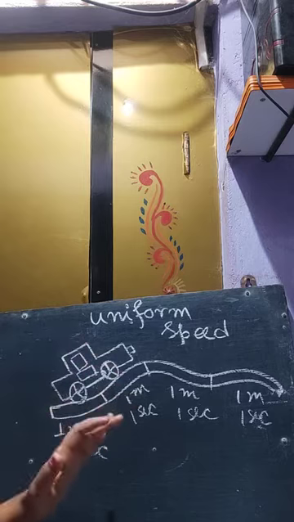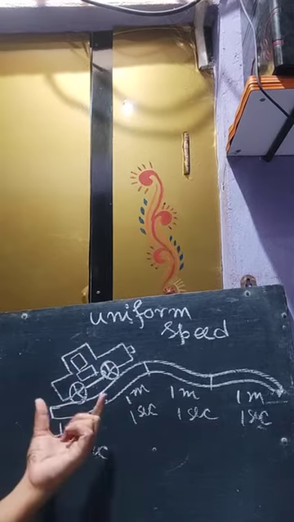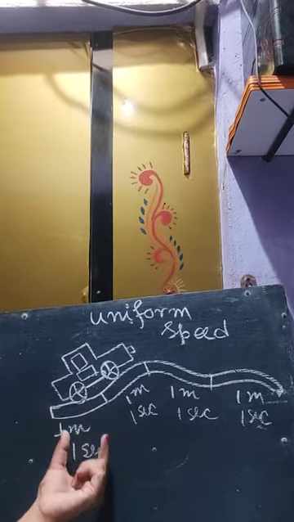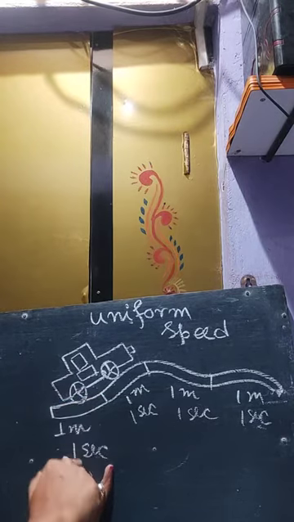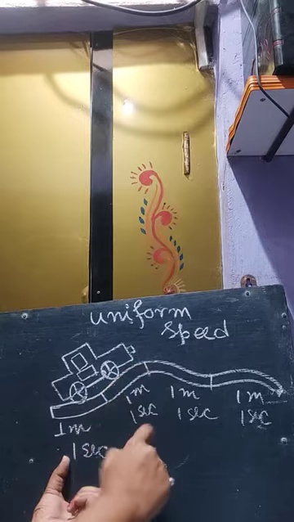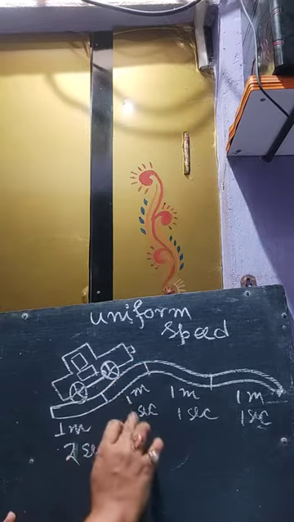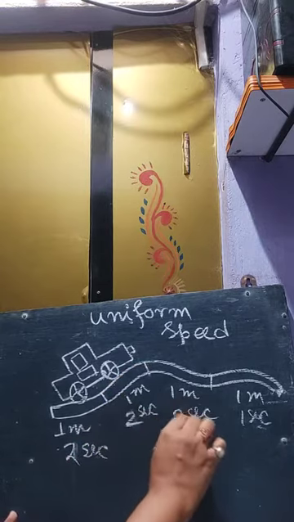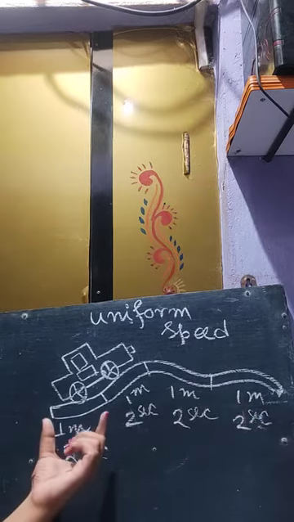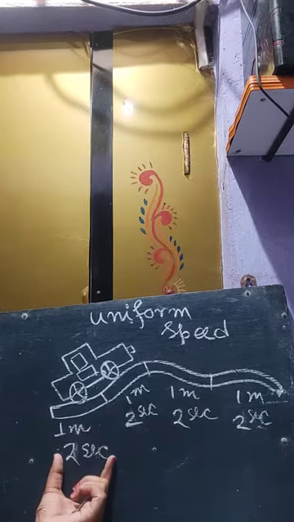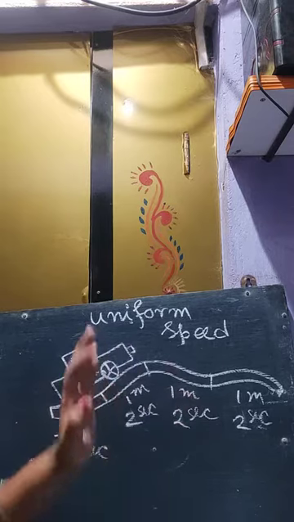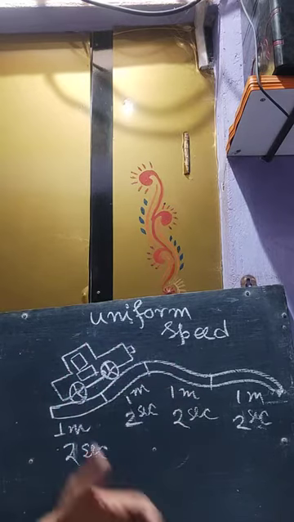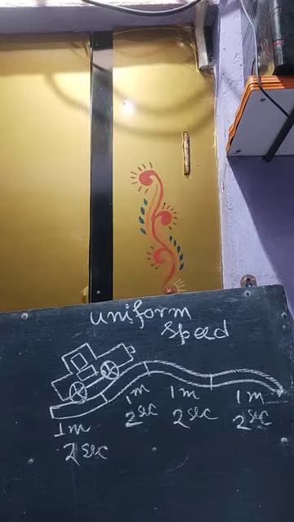If a moving body is covering the same distance in the same interval of time, say 1 meter in 1 second each time, and if it is 2 seconds, then all the timings will be 2, then the speed of that object is called uniform speed.